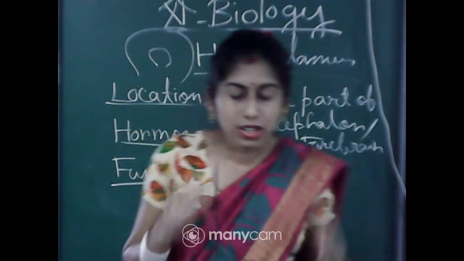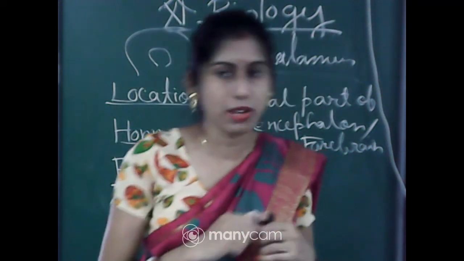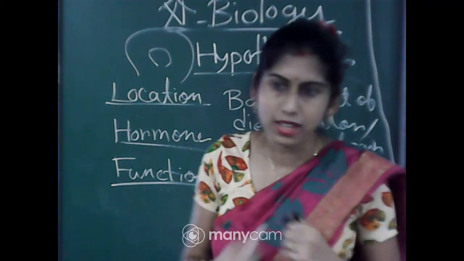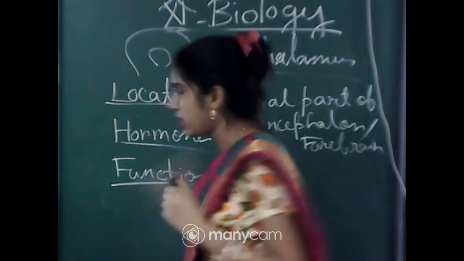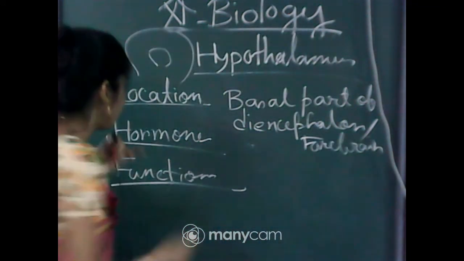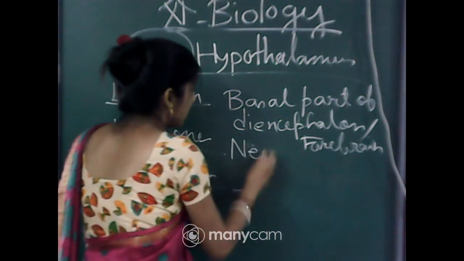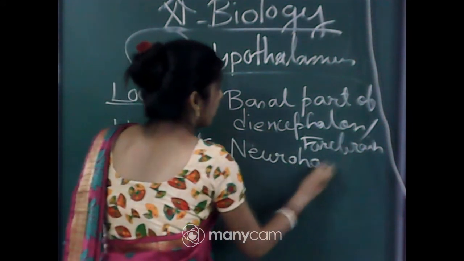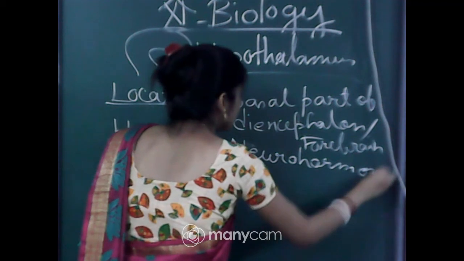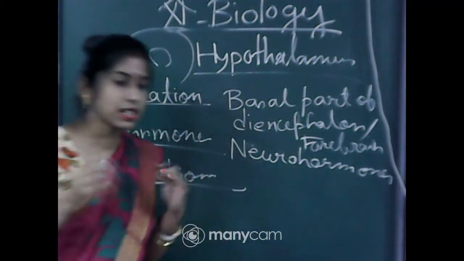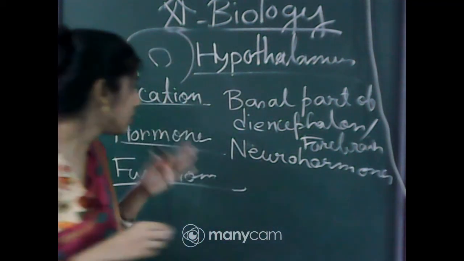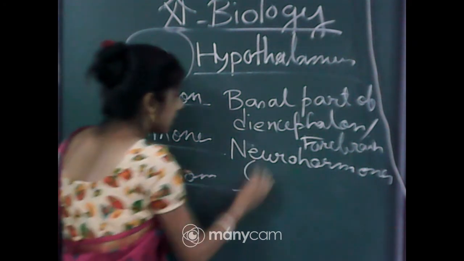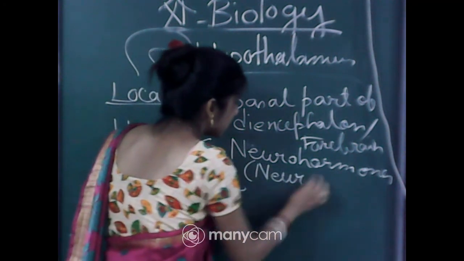The function of the hypothalamus is that it regulates a wide spectrum of body functions, and the hormones released from the hypothalamus are called neurohormones. Why? Because a special type of secretory cells are present which release these hormones, and these cells are called neurosecretory cells.